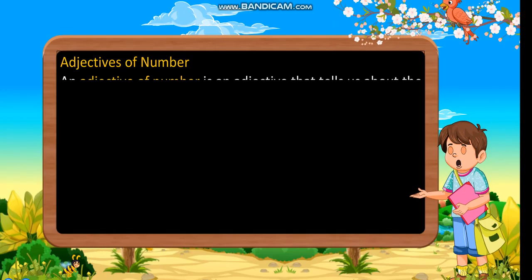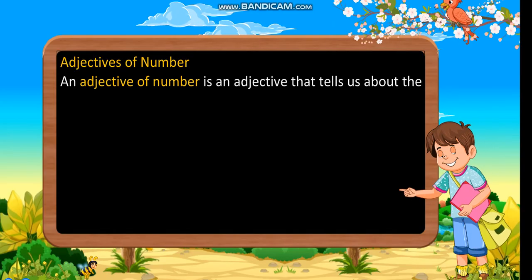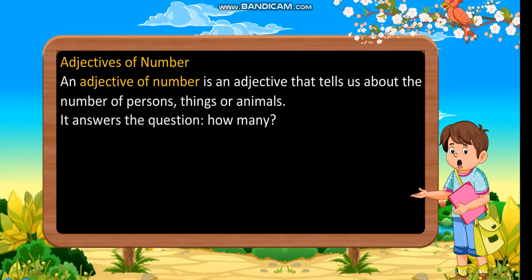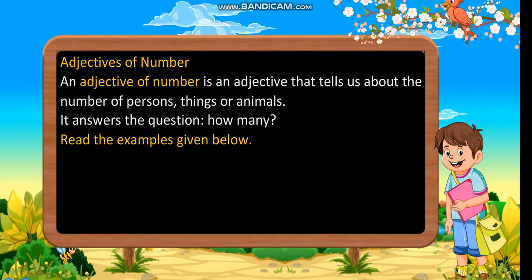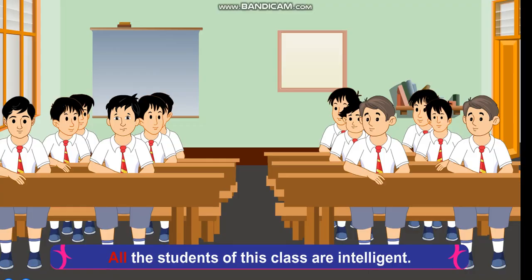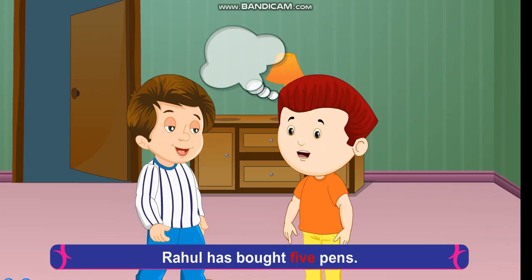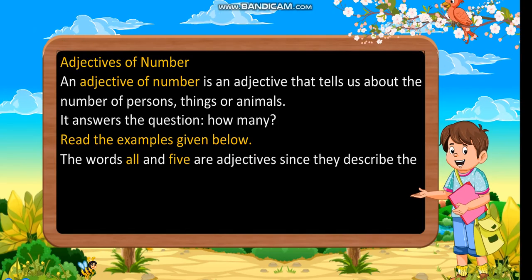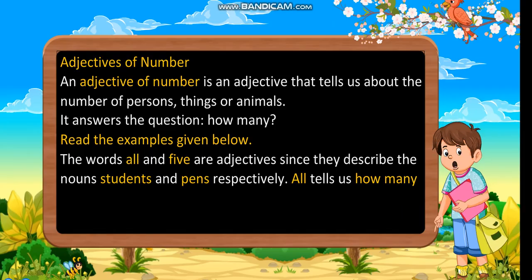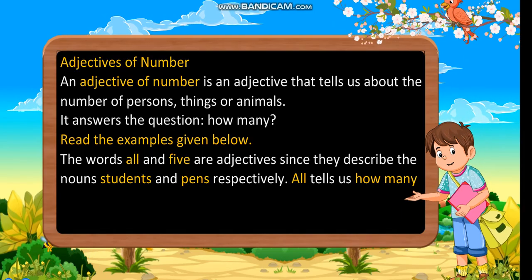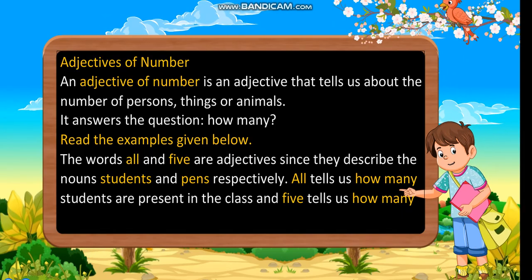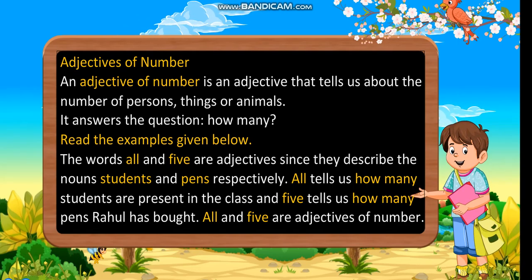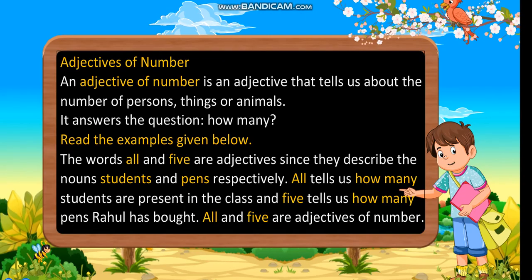Adjectives of number. An adjective of number is an adjective that tells us about the number of persons, things or animals. It answers the question how many. Read the examples given below. All the students of this class are intelligent. Rahul has bought 5 pens. The words all and 5 are adjectives since they describe the nouns students and pens respectively. All tells us how many students are present in the class and 5 tells us how many pens Rahul has bought. All and 5 are adjectives of number.